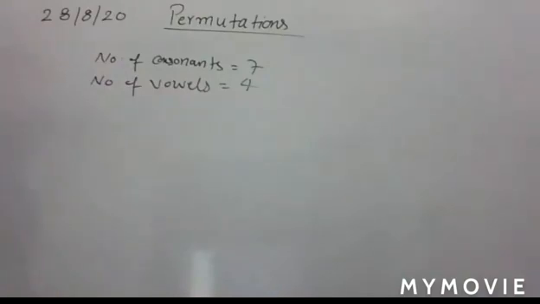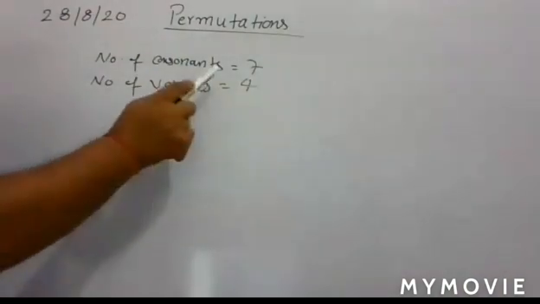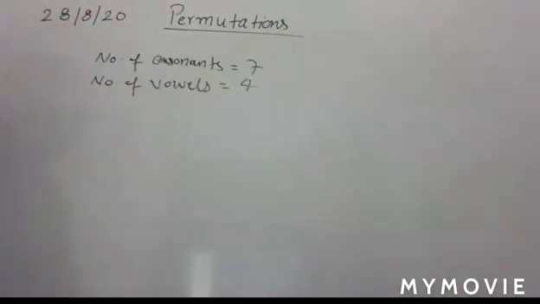So the total letters of the required word is 3 plus 2, that means 5 letters. First of all, you have to select any 3 consonants out of 7 and 2 vowels out of 4.